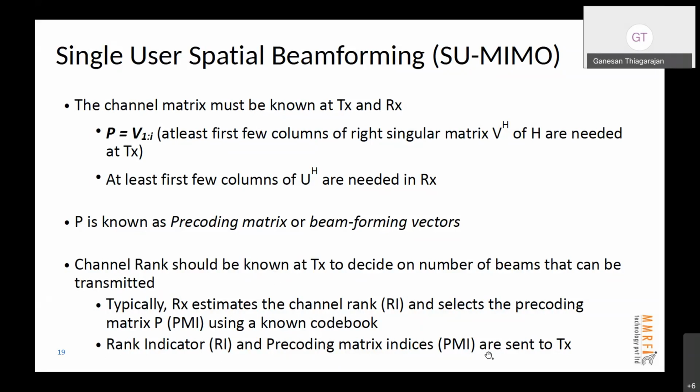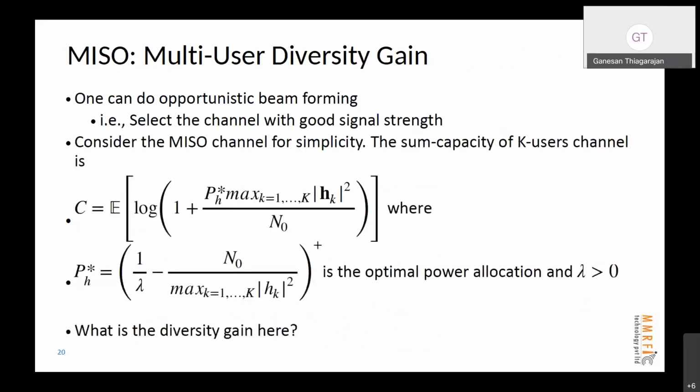RI and PMI are well-known abbreviations in the 3GPP world, and the user or the mobile estimates RI and PMI and then sends them to the base station so that it can make an informed decision, or it can do proper beamforming.